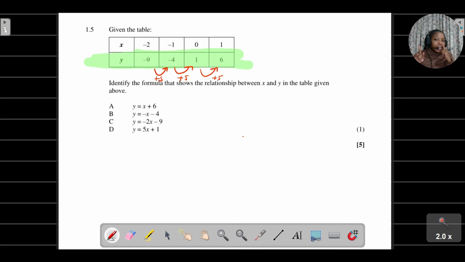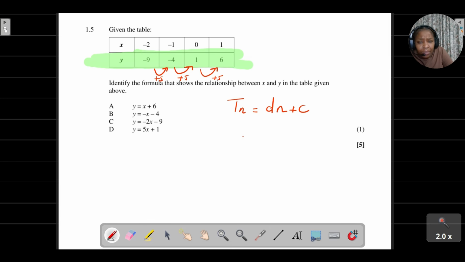So we can already see that if we're looking at just the Y values, we've got a constant difference of 5. Now remember, if you've got a constant difference and you're thinking back to sequences, we always say Tn is equal to your constant difference times n plus c. That's the formula that we use if you are given a linear sequence.